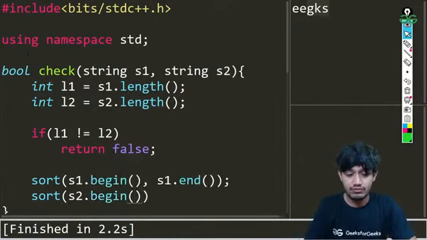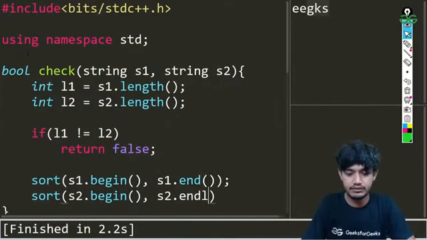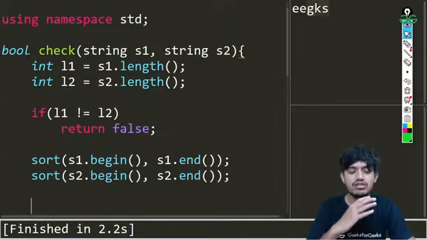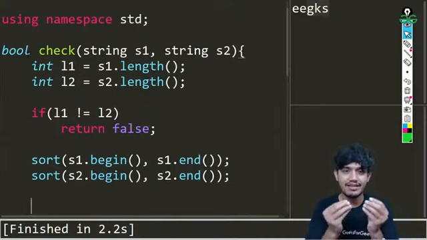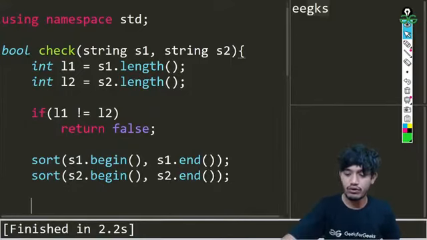So here we have s2 dot begin, and then we will have s2 dot end. Okay, s2 dot end. Now both strings are sorted. Now we just need to run a for loop, and check whether the characters at each and every index are equal or not.